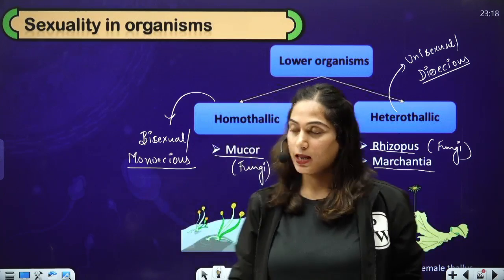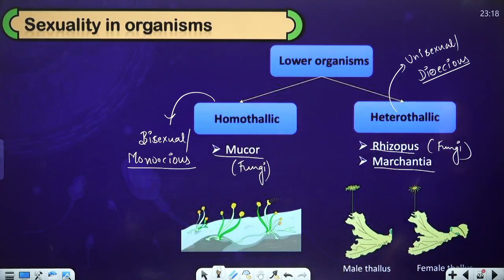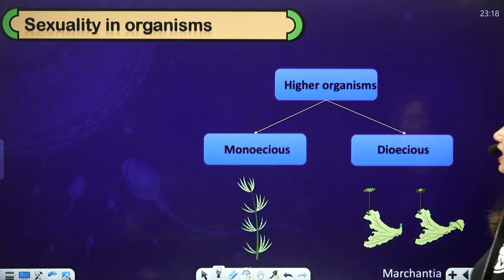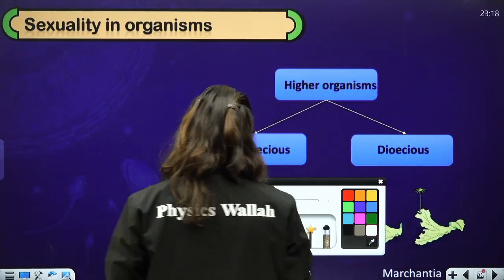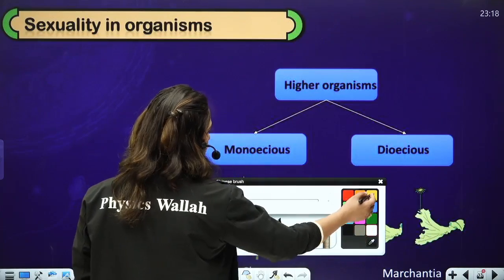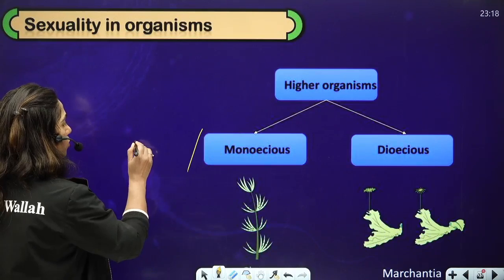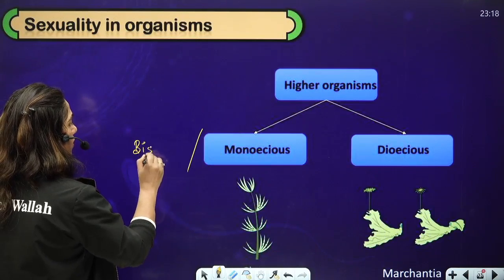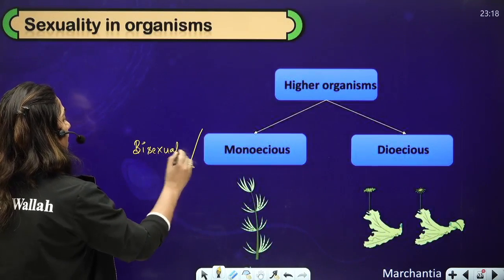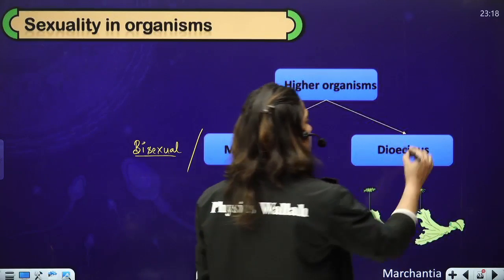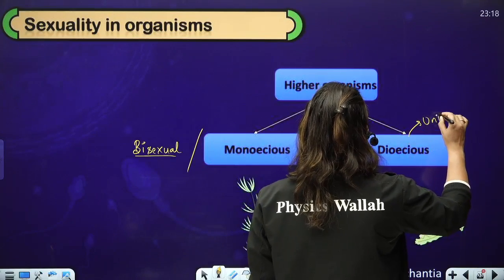Okay. Now let's move on further. In higher organisms, we often use the term monoecious or dioecious for the sexuality. Monoecious, I just told you, is bisexual, and dioecious means being unisexual.